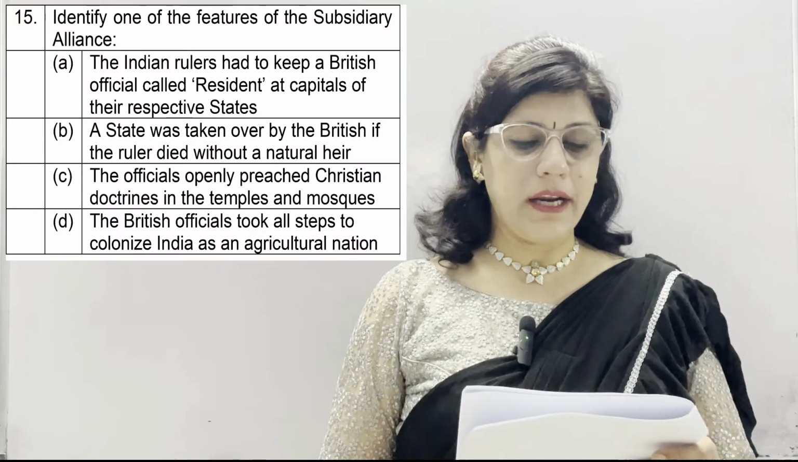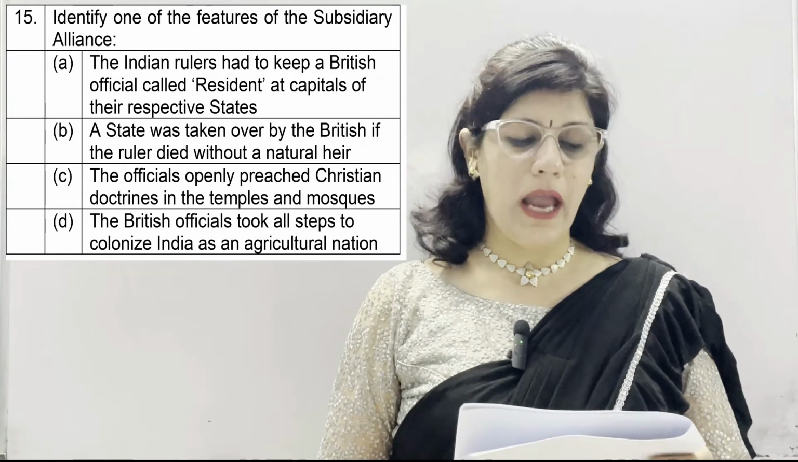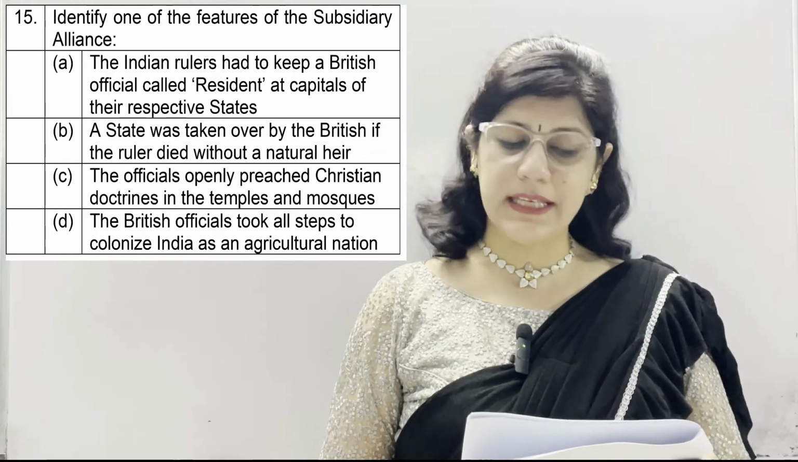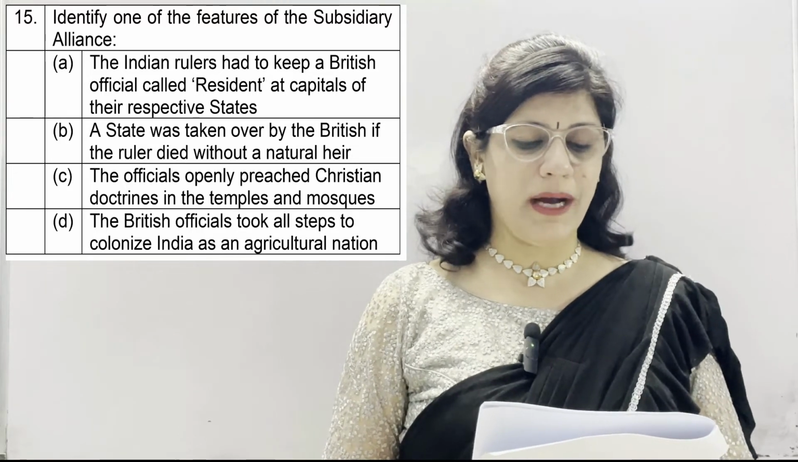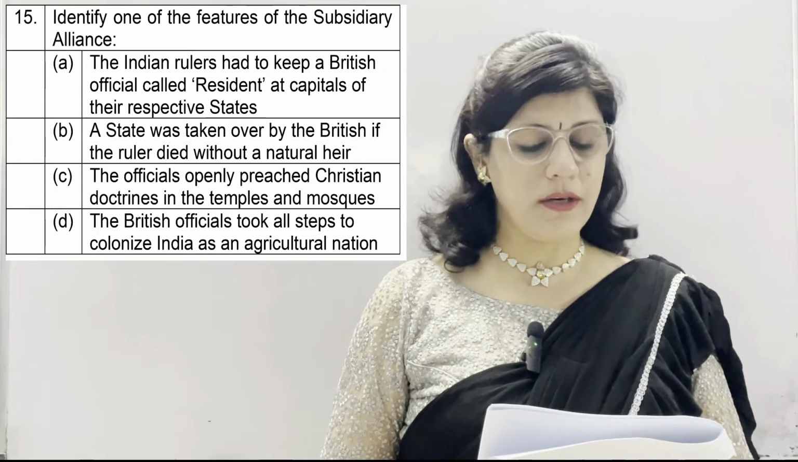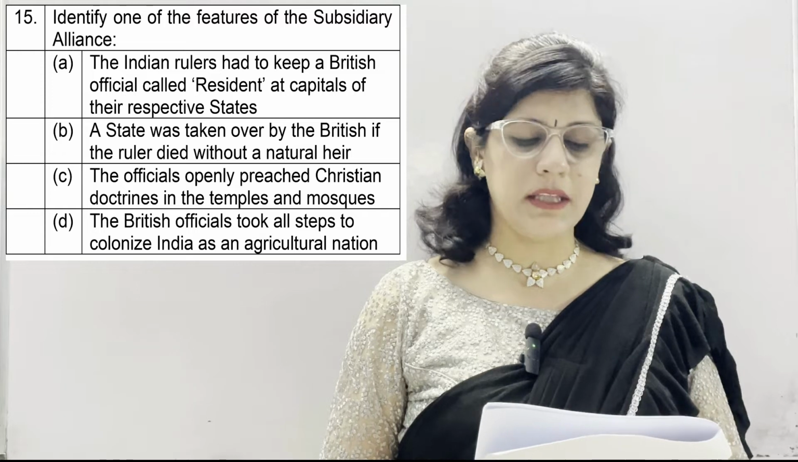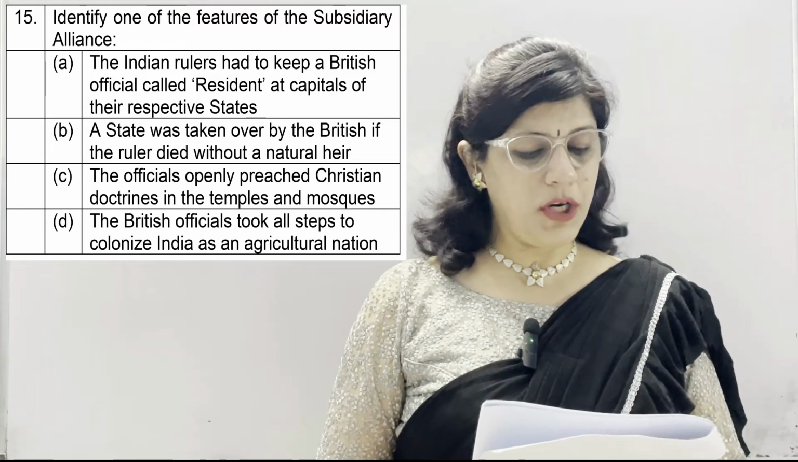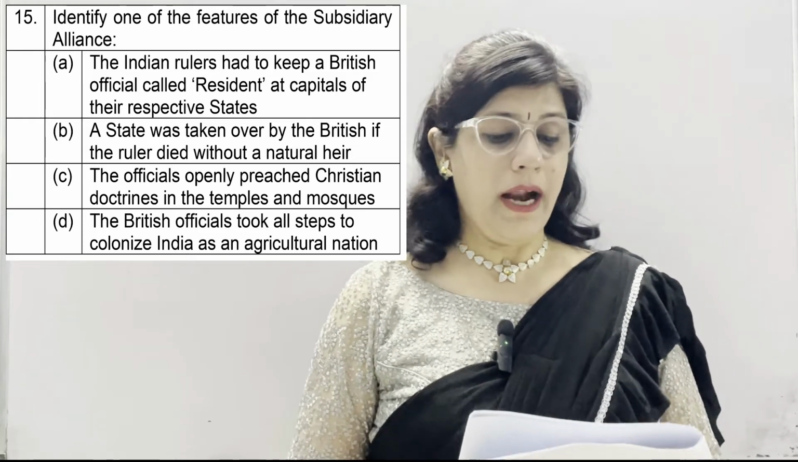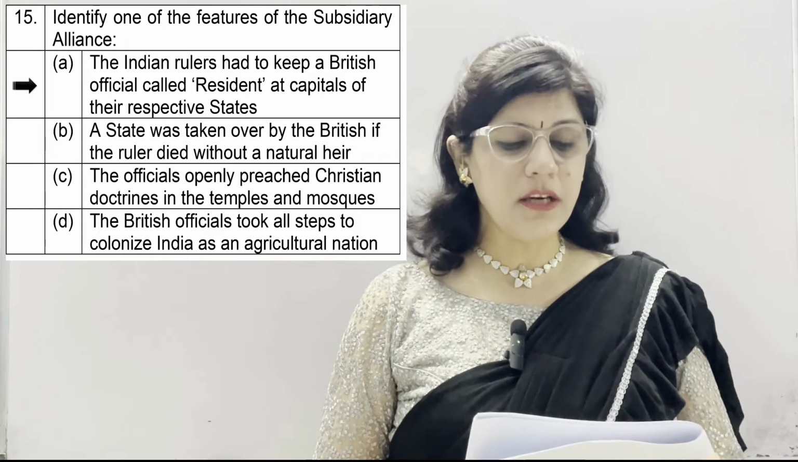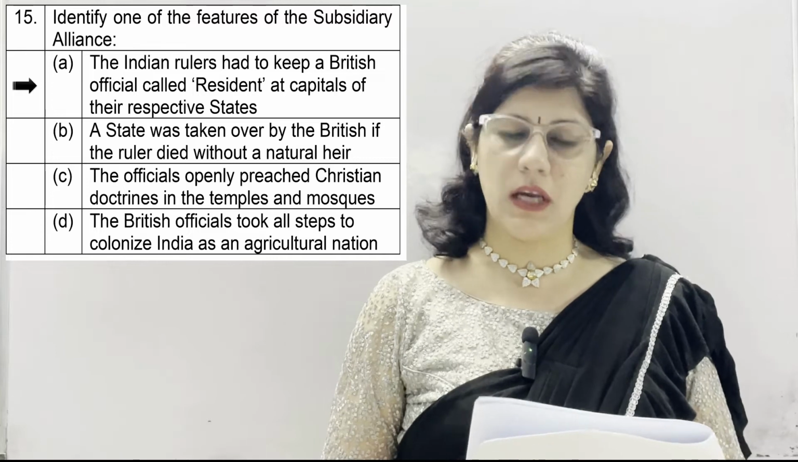Question number 15. Identify one of the features of subsidiary alliance. A. The Indian rulers had to keep a British official called resident at capitals of their respective states. B. A state was taken over by the British if the ruler died without a natural heir. C. The officials openly preached Christian doctrines in the temples and mosques. And D. The British officials took all steps to colonize India as an agricultural nation. And the correct option is A. The Indian rulers had to keep a British official called resident at capitals of their respective states.